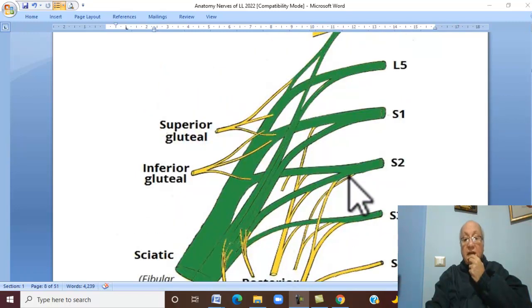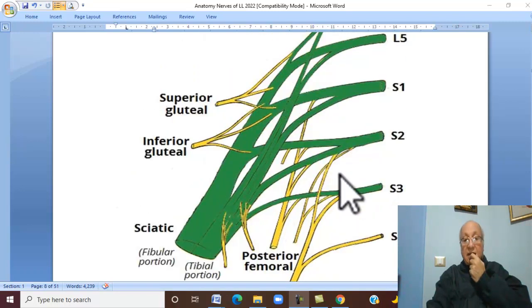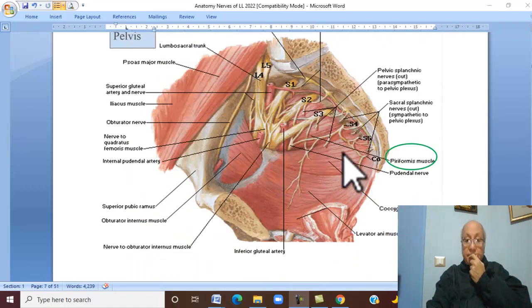What are the nerves that arise from the roots of the plexus? Nerve to piriformis and pelvic splanchnic nerves. The pelvic splanchnic nerve is an autonomic nerve.